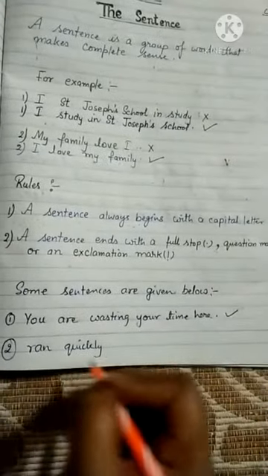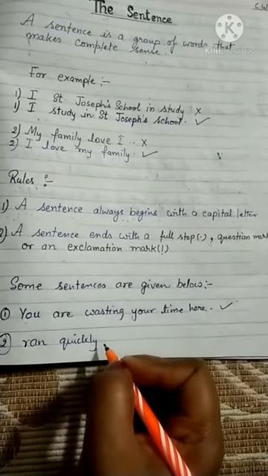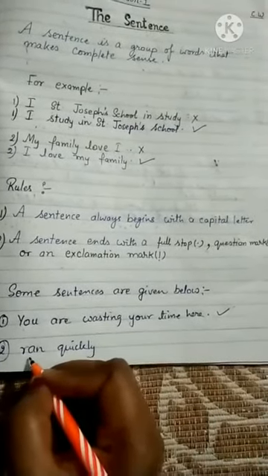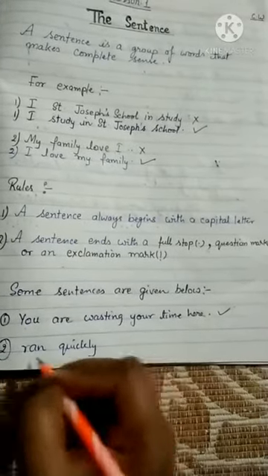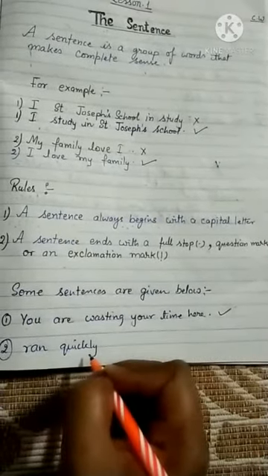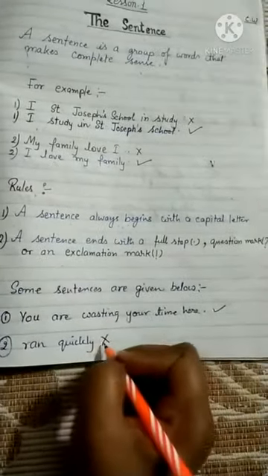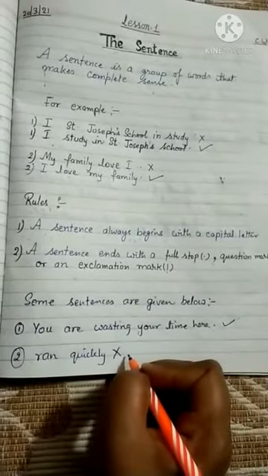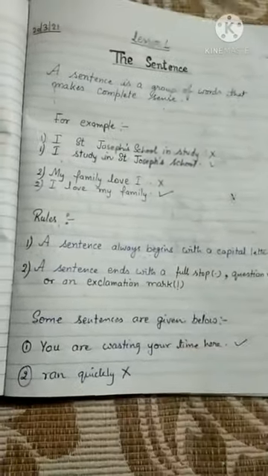Next is, sentences ran quickly. You are seeing no full stop is there. And ran quickly, no sense is coming out after reading this. It is also a group of words, but it is not giving a complete sense. That's why it is not a sentence, beta. So we put a cross against it. Okay, come to the next page for more explanations.